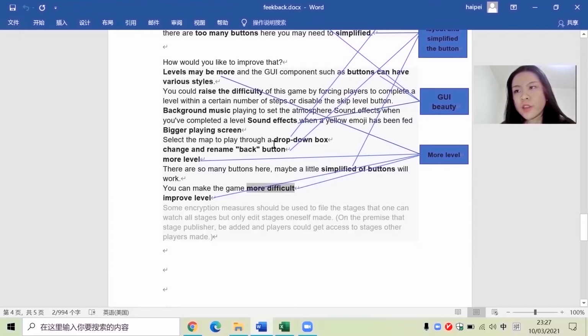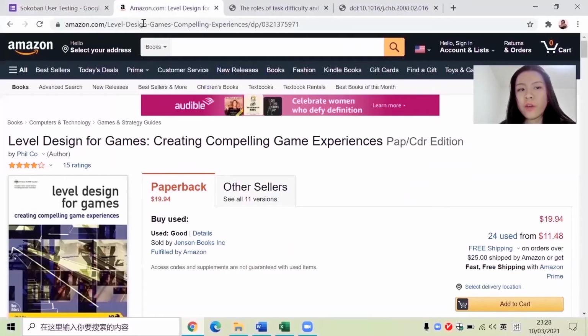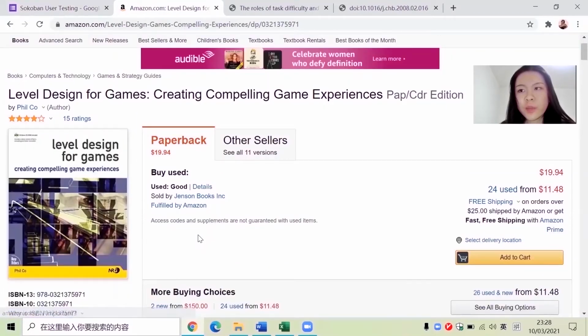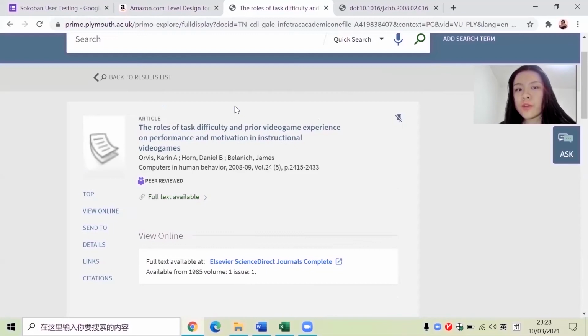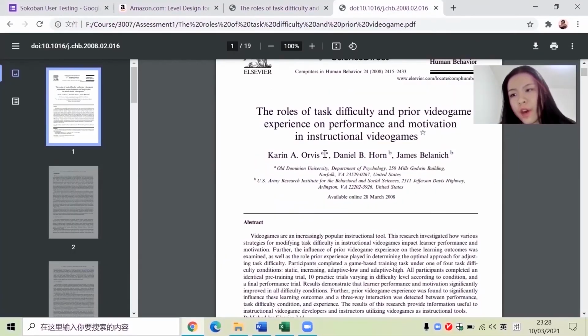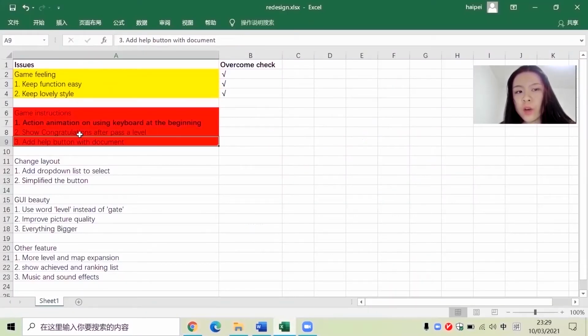Why do we get different results? I have looked into studies of game level design and the user's psychology. I find this book really useful. It's a must-read textbook for level planning. I also used Primo to find this useful article. I find that besides level difficulty, the most important point is to give a reward after the level has passed. I want a positive impact on well-being to result from playing this game. So I will set up a congratulations picture after the user wins.